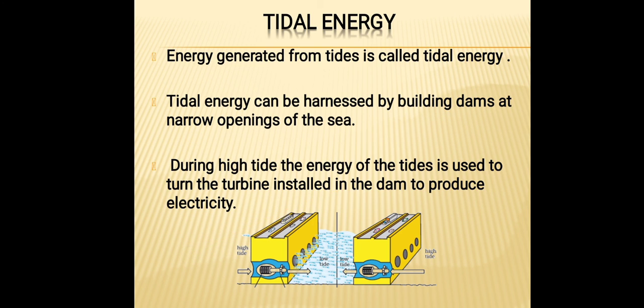Next is tidal energy. Tidal energy is the energy which is generated from tides, and it can be harnessed by building dams at narrow openings of the sea. During high tides, the energy of the tides is used to turn the turbine installed in the dam to produce electricity. Also, I just wanted to tell you an important fact. It is mentioned in your book also. The first tidal energy station was built in France, right?